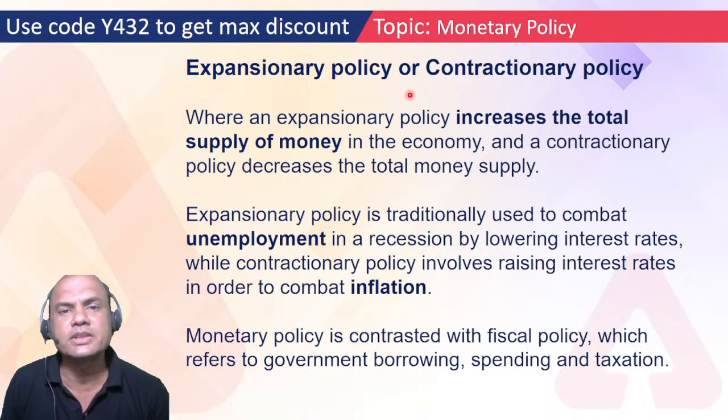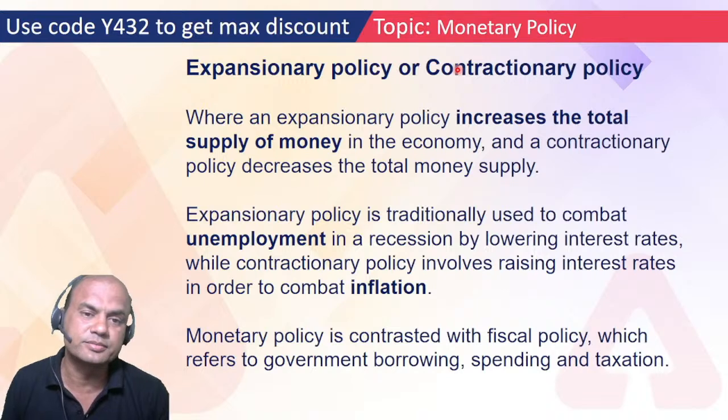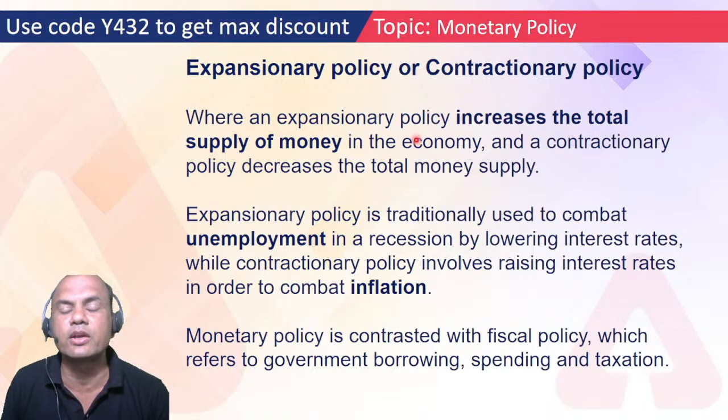So same thing happens in economy also. When the economy is into the expansion mode, it goes on increasing. When the economy is in contractionary mode, it will go on decreasing. So an expansionary policy increases the total supply of money in the economy. So expansionary policy will be increasing the supply of money.